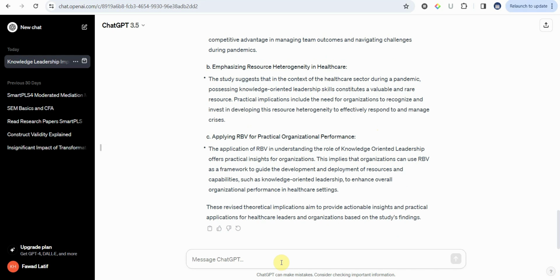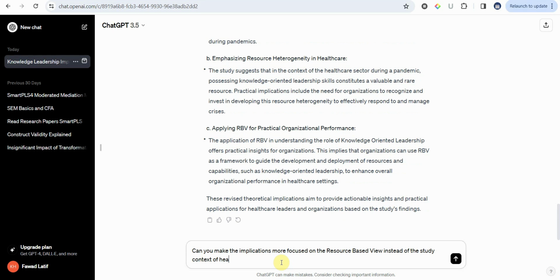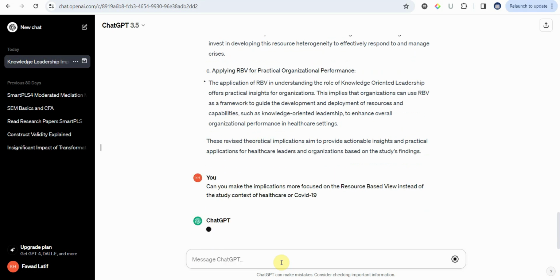Let's say I change it, further add to make the implications more focused on the theory, or on the resource-based view, instead of the study context of healthcare or COVID-19. Let's see what we get.